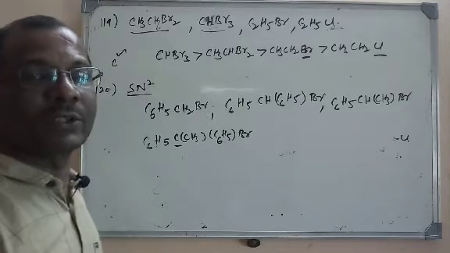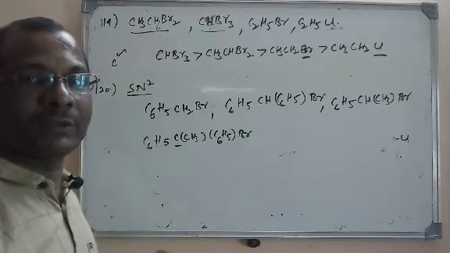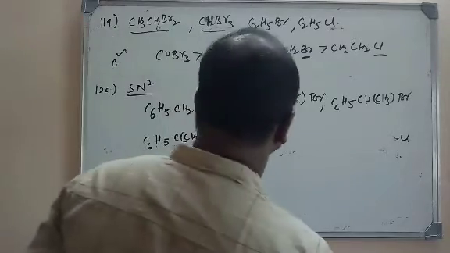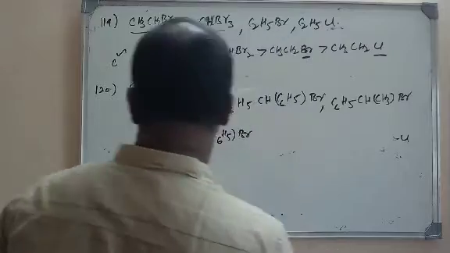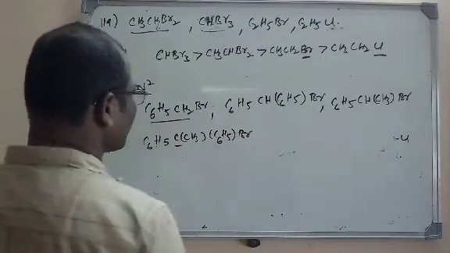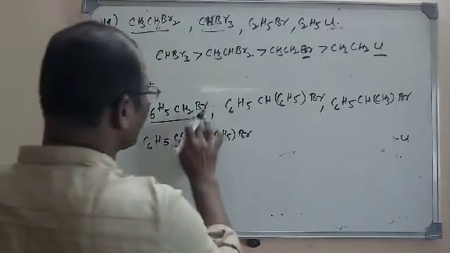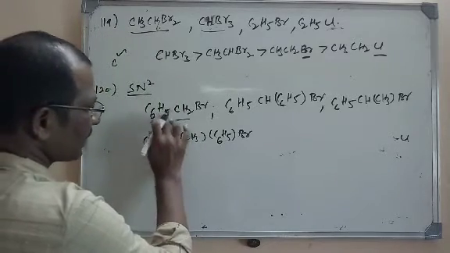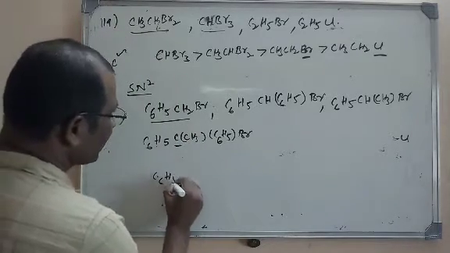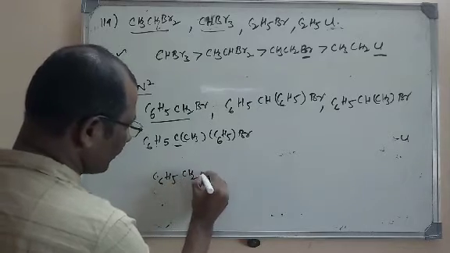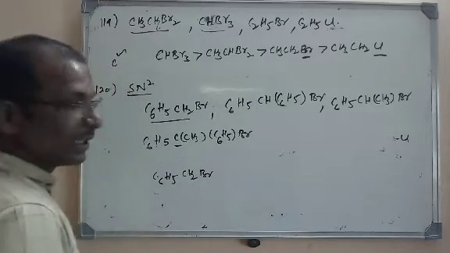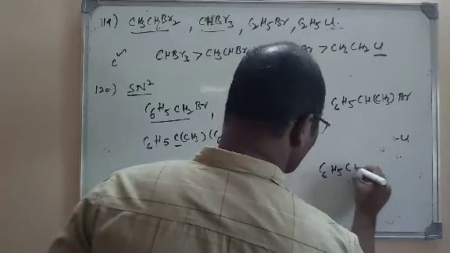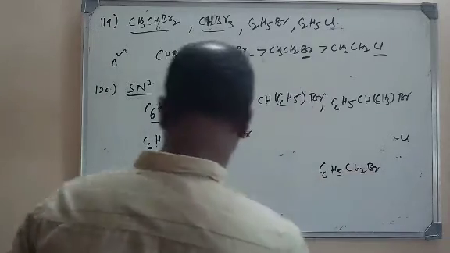So SN2 is favored by the alkyl halide which has fewer substituents. If you see among all here, which has the fewest substituents, only here C6H5 is there. So C6H5CH2Br has the highest reactivity.